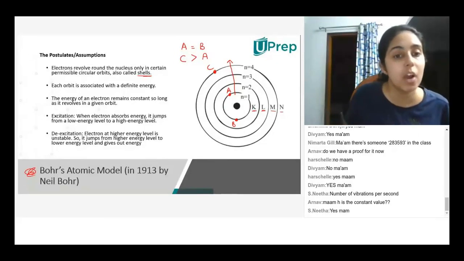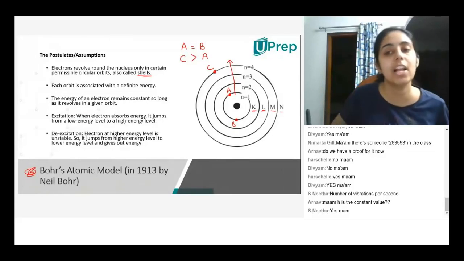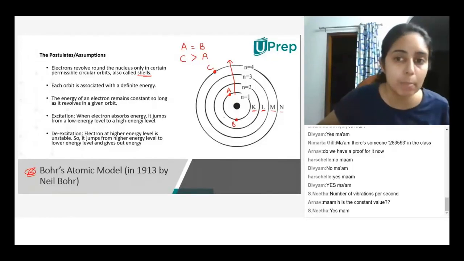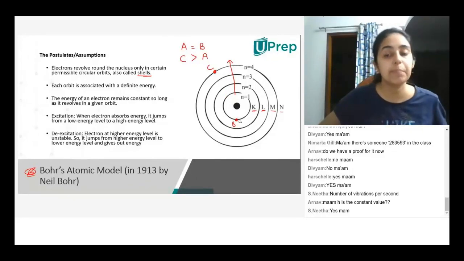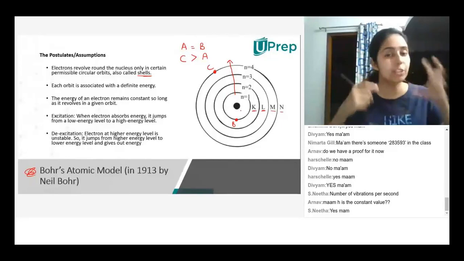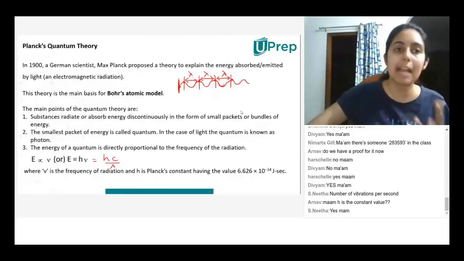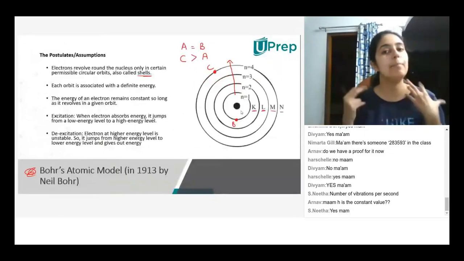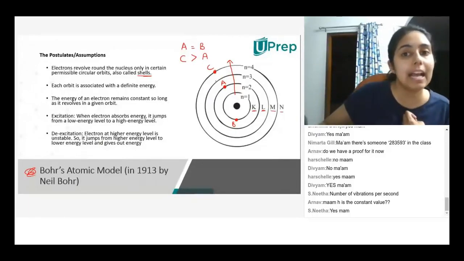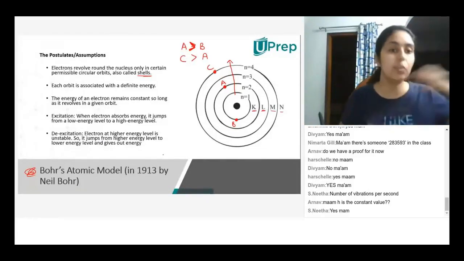Now, excitation. When an electron absorbs energy, it jumps from a low energy level to a high energy level. So when an electron, let's say A, absorbs some energy, now it is more than B. A absorbs these packets of energy. Remember, we studied that in Planck's quantum theory. So A has absorbed some packets of energy and has moved on to the second shell over here. Now A has more energy than B because it has moved on to the next shell.